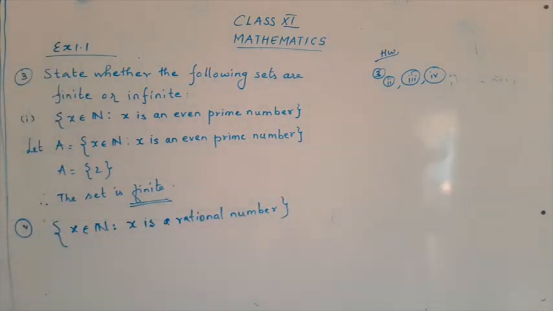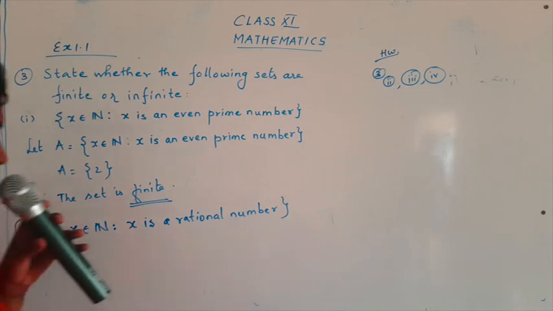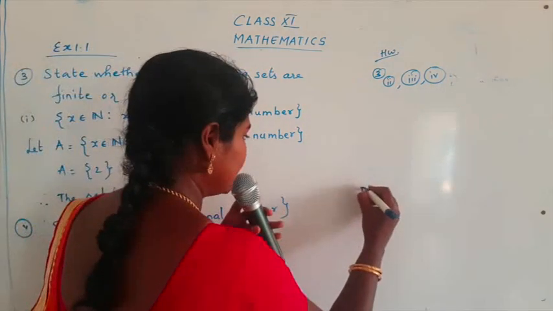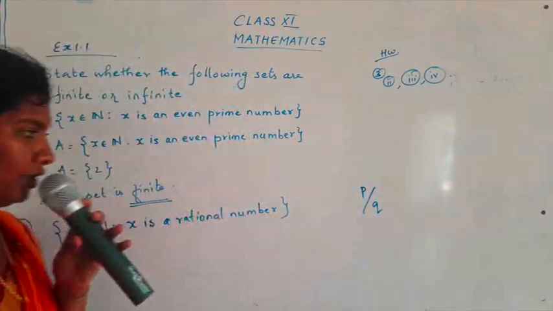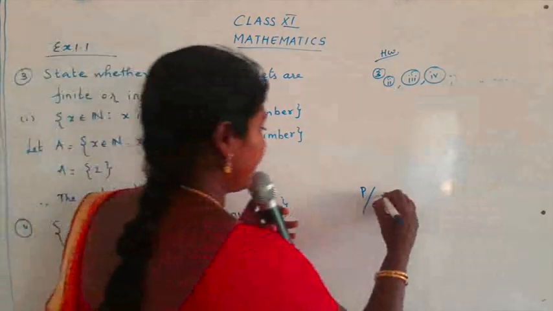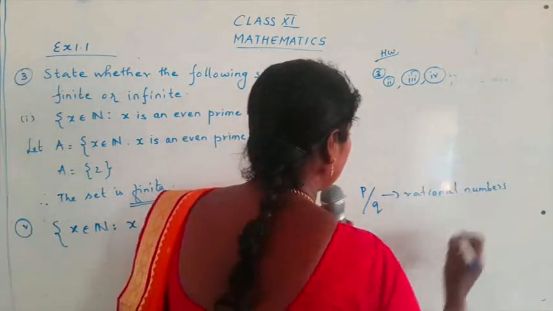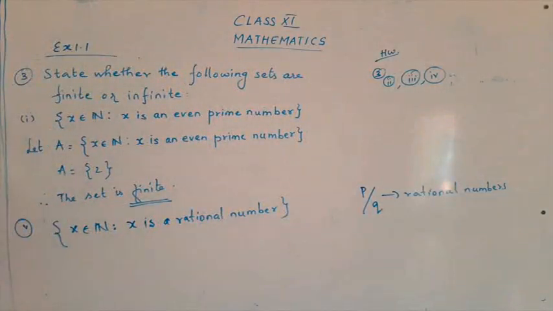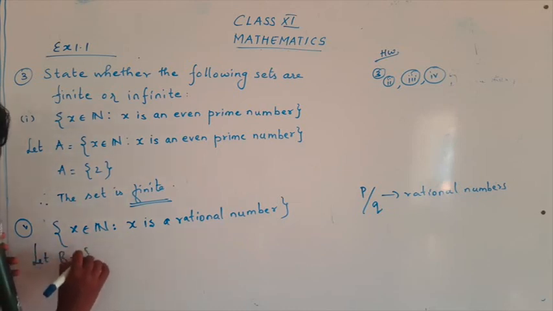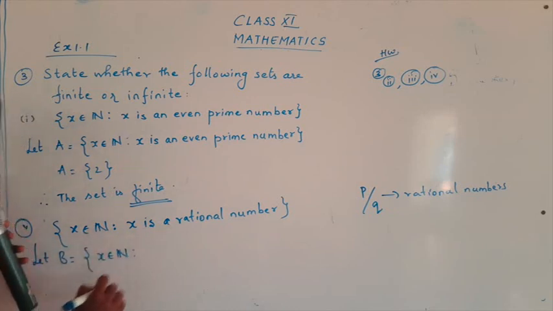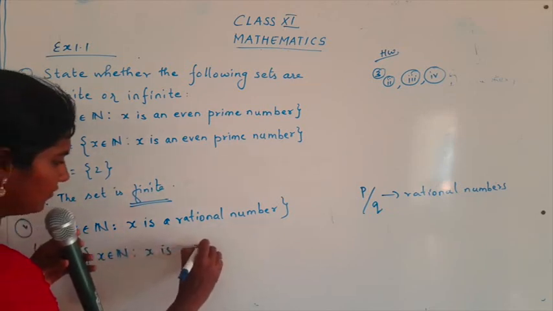X belonging to N such that x is a rational number. So already we have studied the definition of a rational number. A number that is expressed in the form of numerator upon denominator is called a rational number. So remember, a rational number is always expressed in the form of numerator upon denominator, that is P upon Q. Okay, now let's start with the set. First, let us define the set. I'll say here, let B is equal to X belonging to N such that X is a rational number.